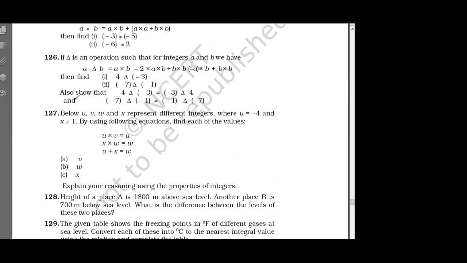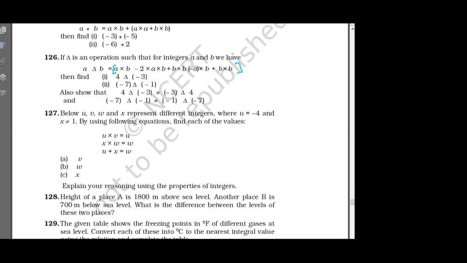Right. Let us see 126 first. So 126 is based on common sense. Operations are defined. A delta B is this. You just have to put the values in this. What is the answer of that, sir?